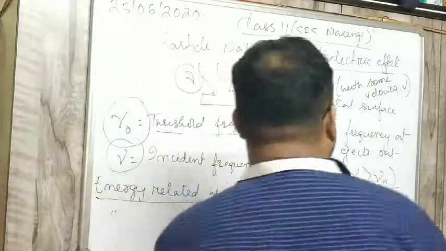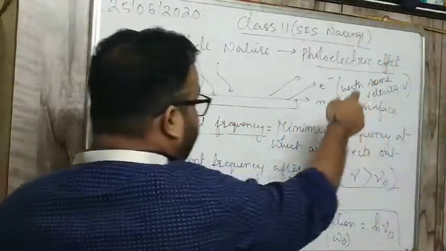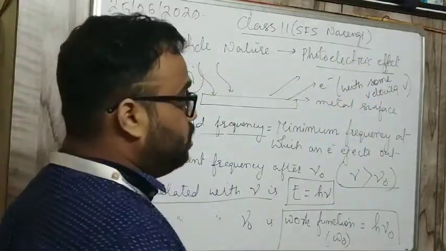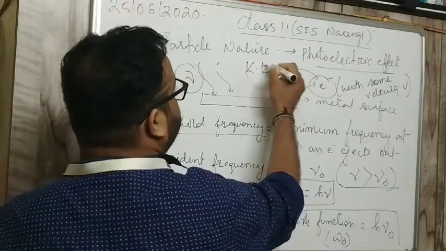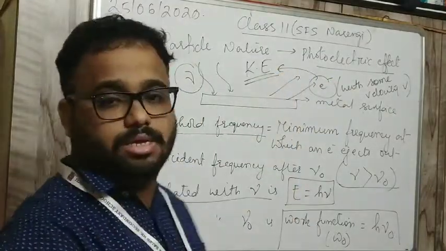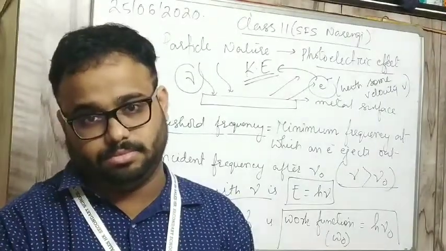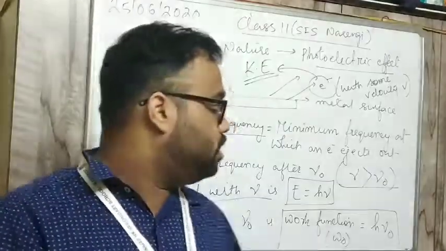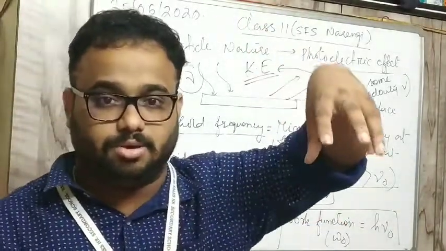So when the electron ejects out, it has some velocity. If it has some velocity, then this electron will have some kinetic energy. Understood? So h nu naught is the initial energy, the work function.